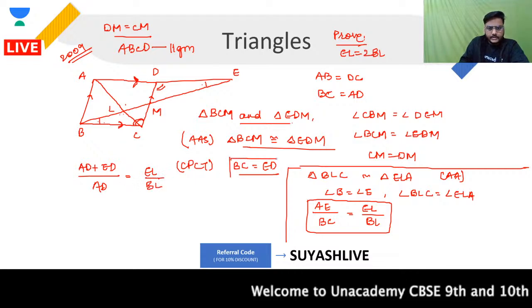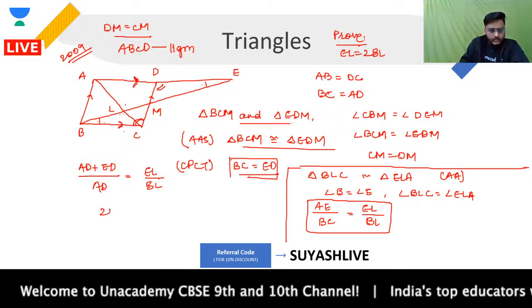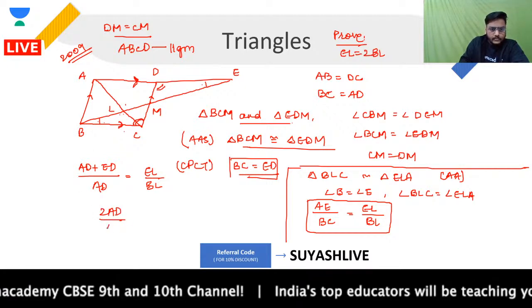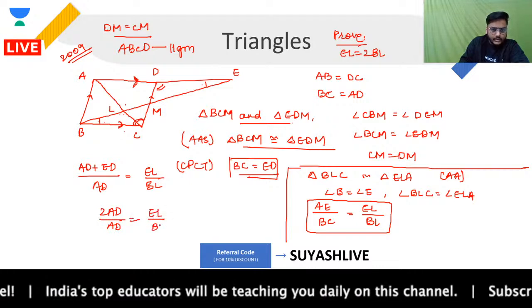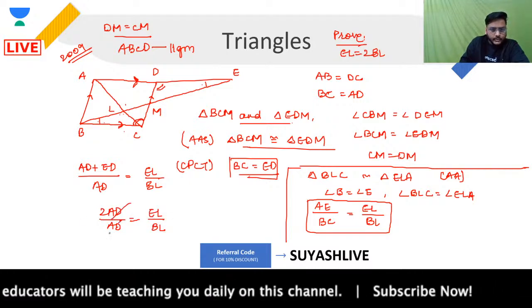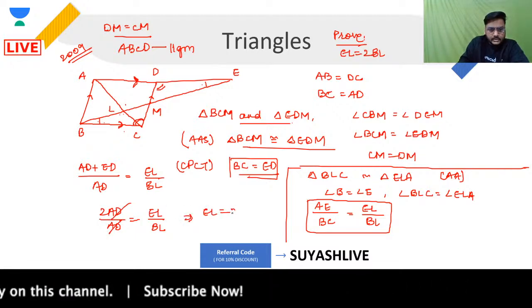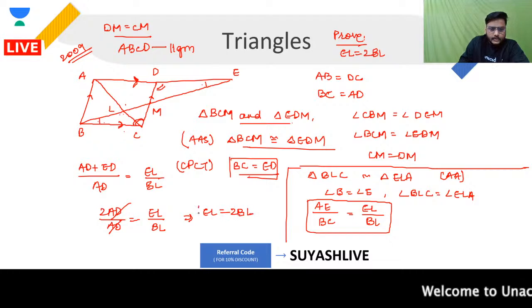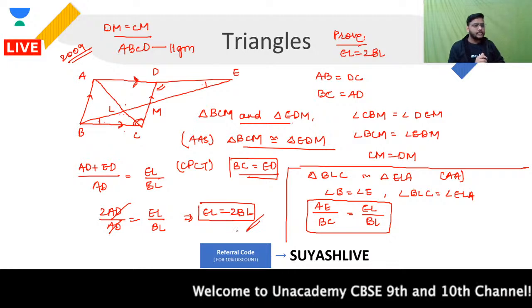If you see, guys, BC is equal to ED and BC is equal to AD, so all this will convert into AD. You will be having 2AD upon AD from here, that is equal to EL upon BL. Now if you focus from here, you can cancel it, and your answer will be coming out as EL is equal to 2 times BL. So that was one hell of a question, very interesting question, very good question that appeared in 2009,